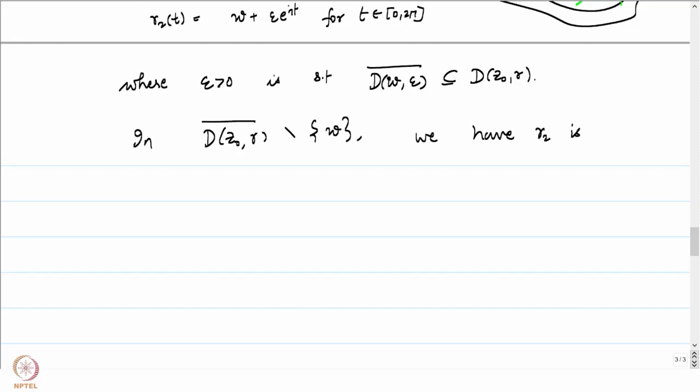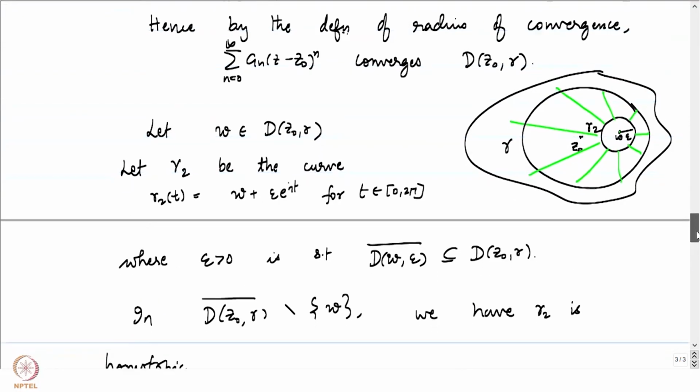Gamma 2 is homotopic to gamma. I have not written down the homotopy specifically in both the cases. They are quite straightforward. It's just the straight line homotopy. It's a good exercise for you to sit down and write down what the homotopy is. It's an exercise which will make you familiar with the notion as well. Write down what the homotopy explicitly is and notice that it is indeed a homotopy on D-bar(z0, r) minus w.